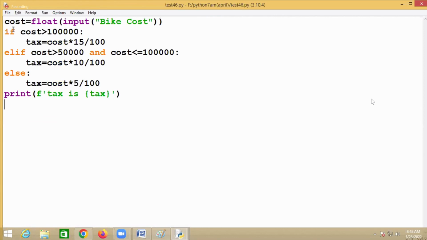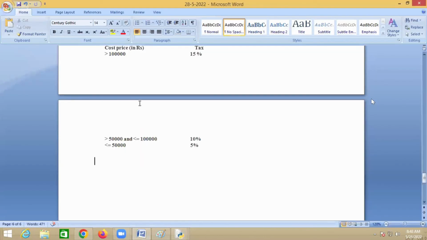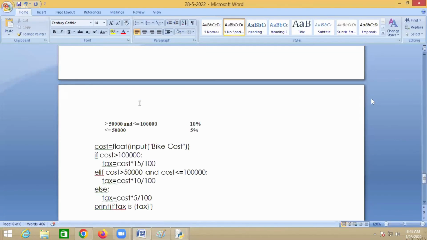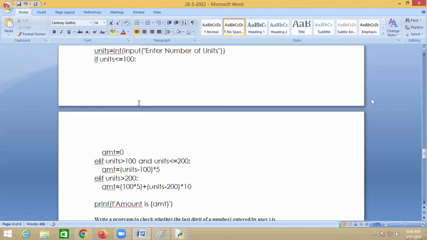5%, right? So, these are simple logical programs. These programs you can write in any language. Suppose you are learning multiple languages like C, Java, Python in parallel, you can write them in any language.